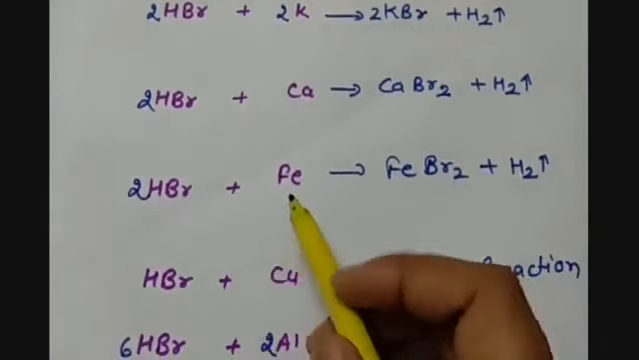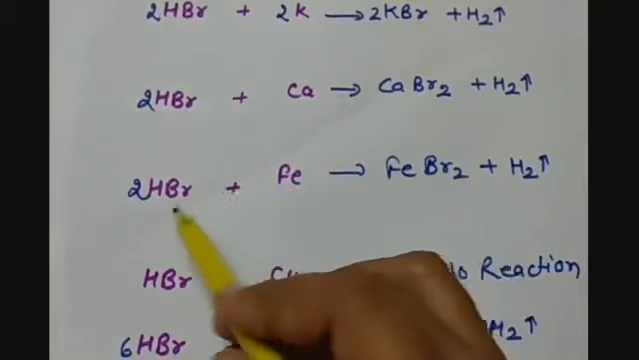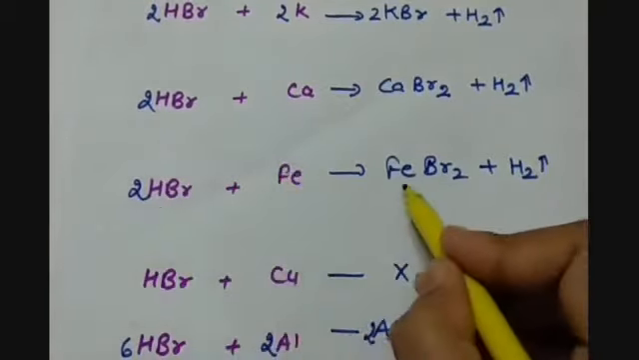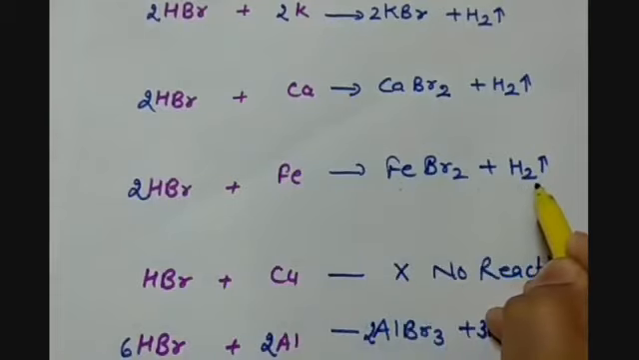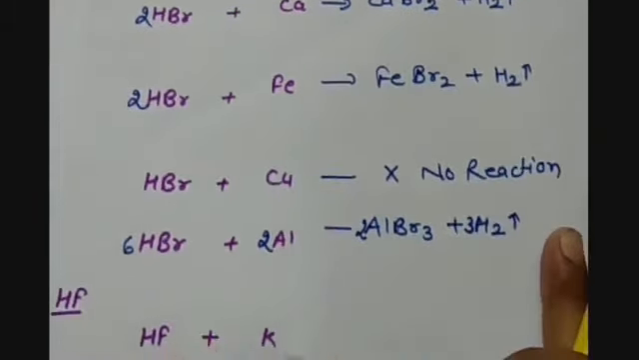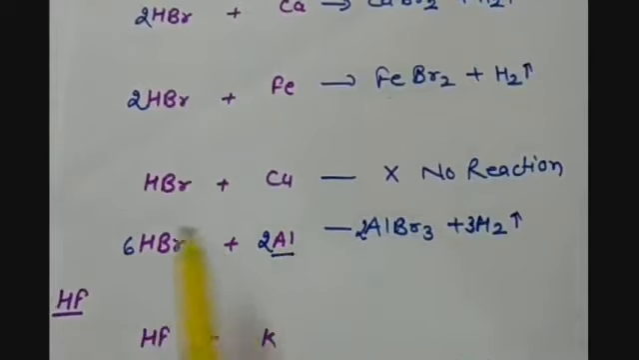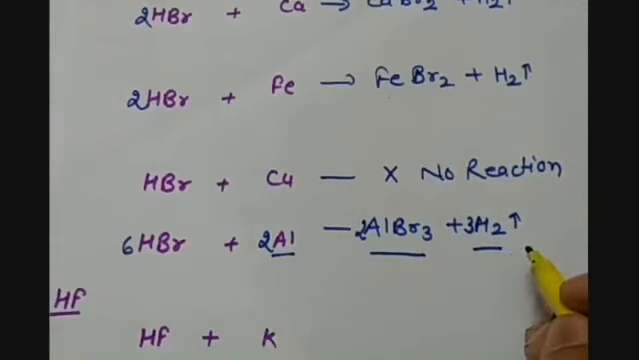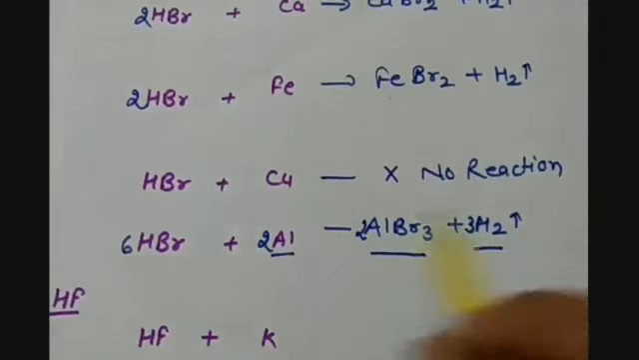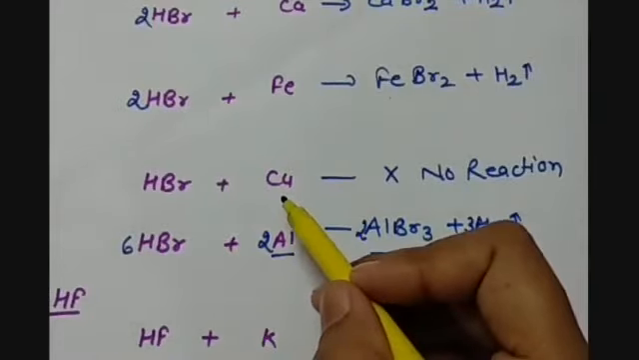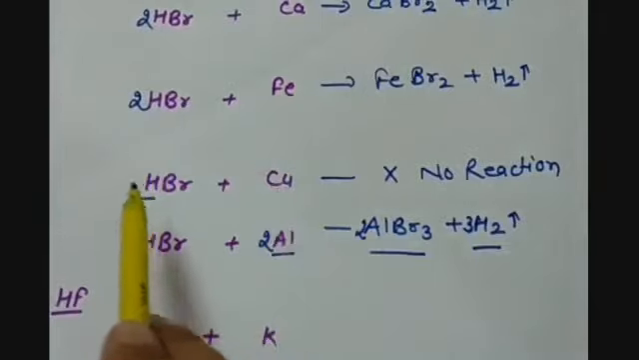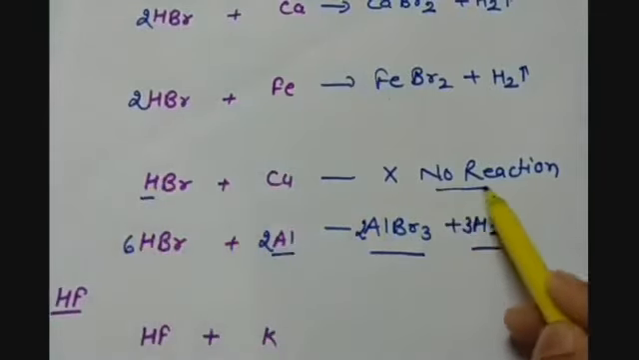Then we have iron. When iron, a moderately reactive metal, reacts with hydrobromic acid, it forms iron bromide and hydrogen gas evolves. The same happens in the case of aluminium: when it reacts with hydrobromic acid, it forms aluminium bromide and hydrogen gas evolves. But as copper is less reactive than hydrogen, it cannot displace the hydrogen from the acid and hence no reaction takes place.